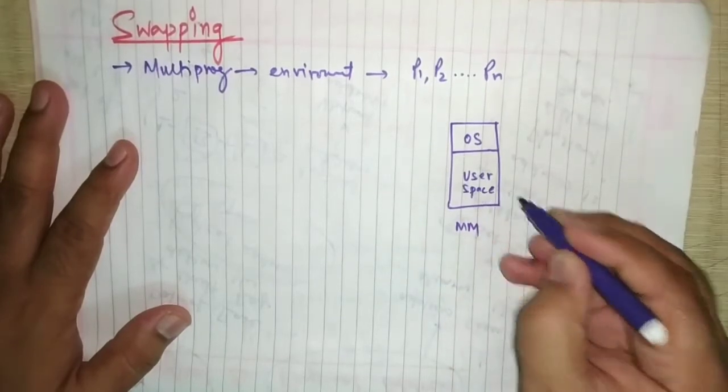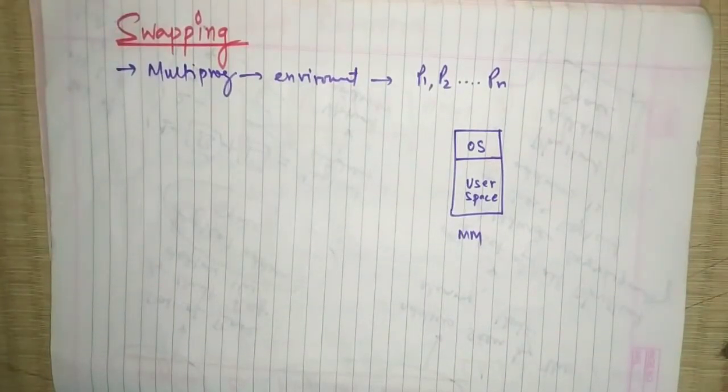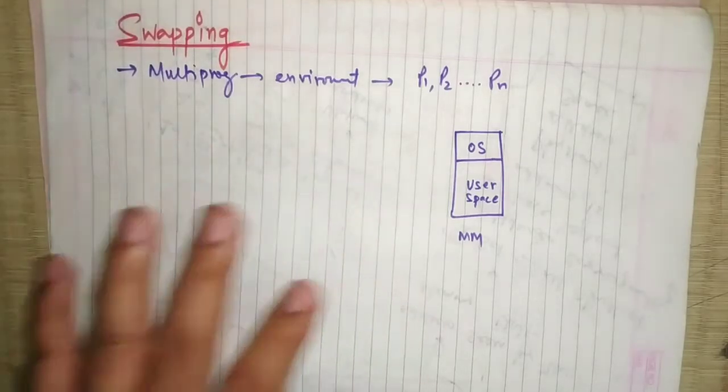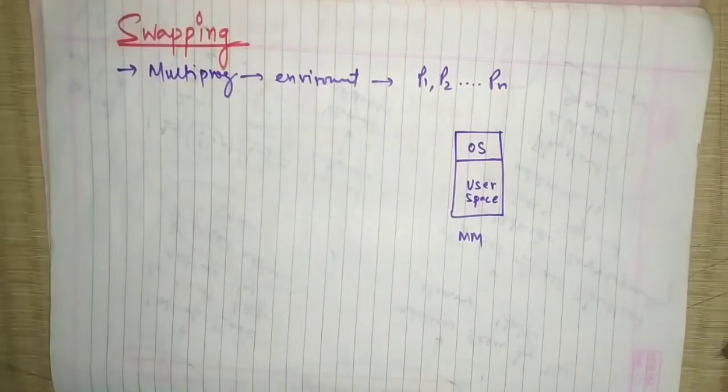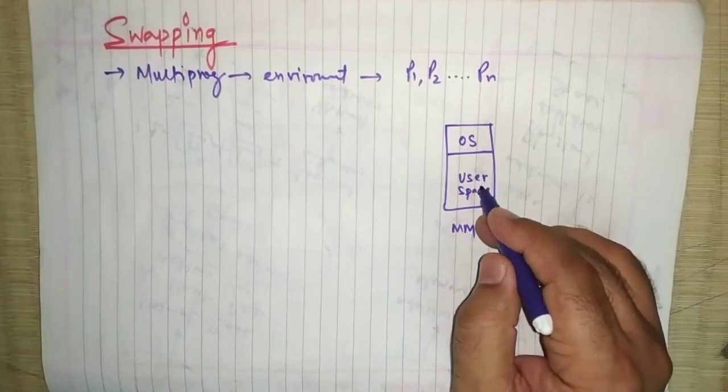As we know from the previous video, the main memory is divided into two sections, two parts. One is for the operating system, for execution of the operating system, and the second is for the user space. The user space is the place where all the processes will come and execute. To understand the concept of swapping, we are making the environment over here.